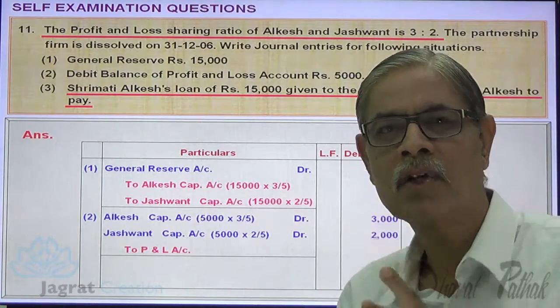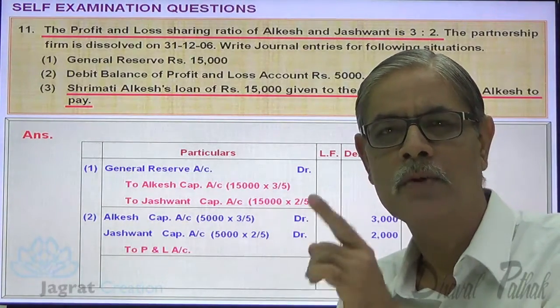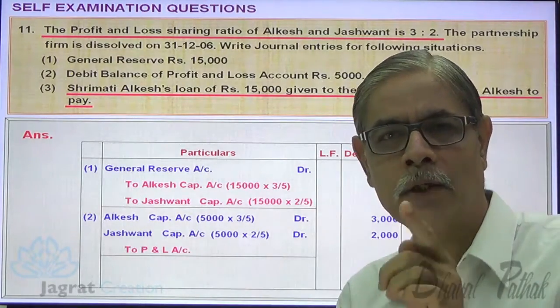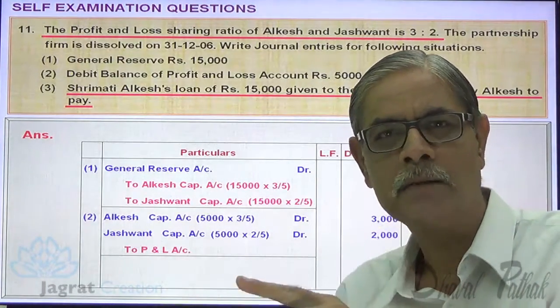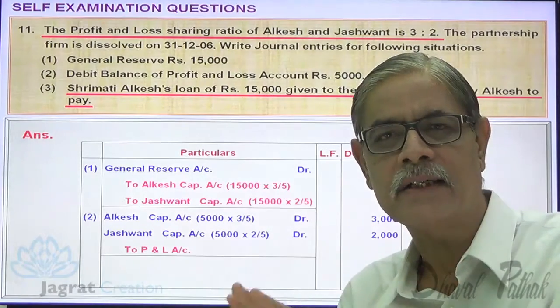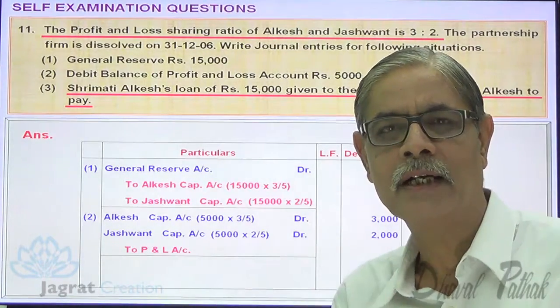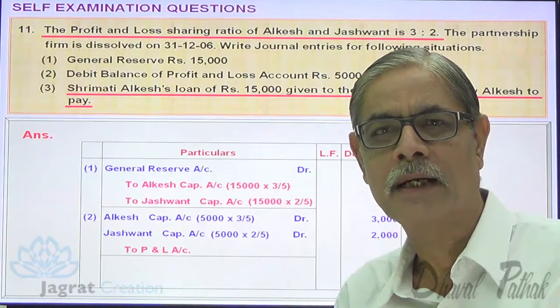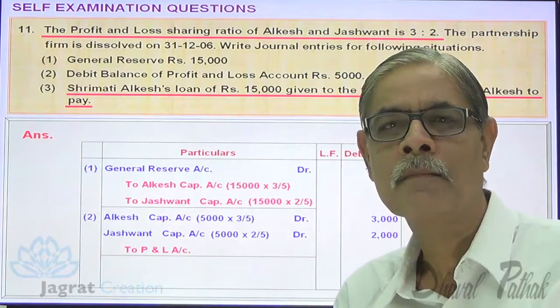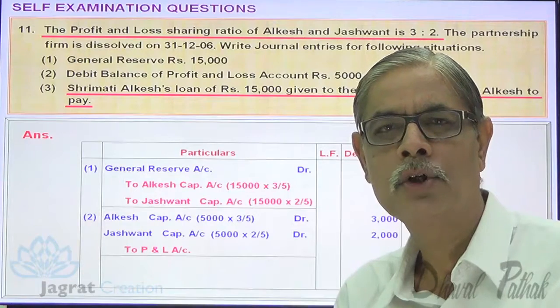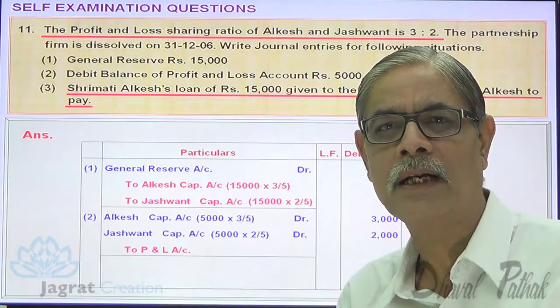Credit the giver. So partner's capital account is to be credited and the loan gets settled. When the loan is paid or settled, realization account is debited. So the journal entry for liability taken by a partner is realization account debit to partner's capital account credit.